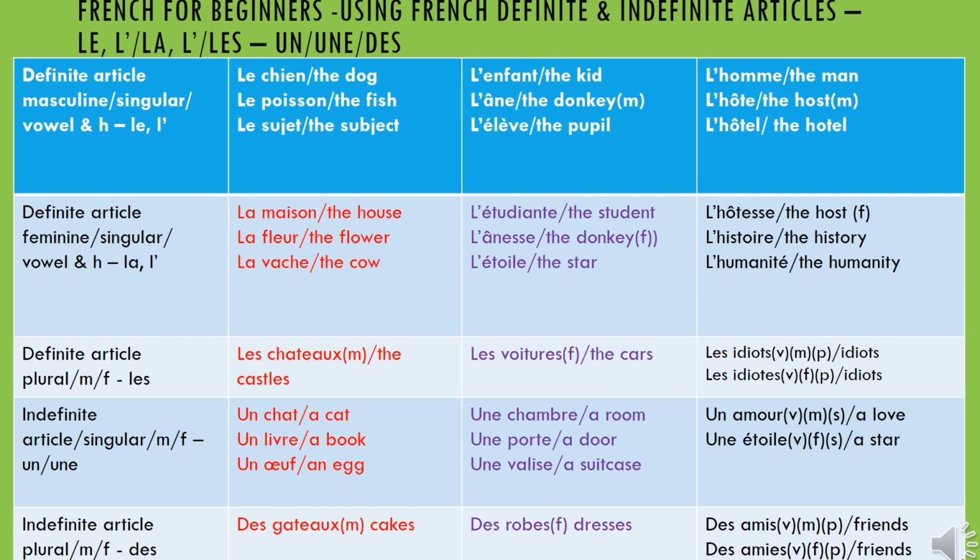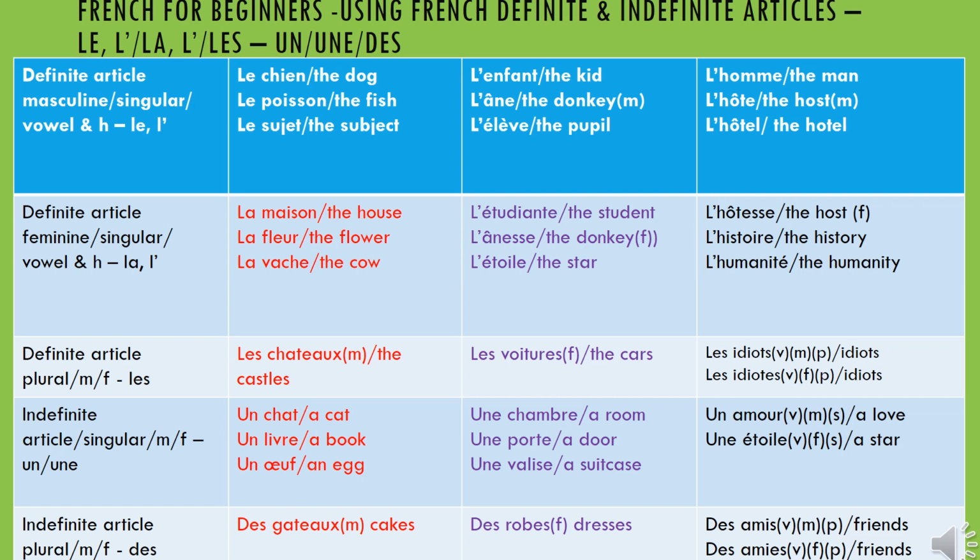So in l'humanité, you have to pronounce the E, because there's an accent on it. If there was no accent on top of the E, you would have pronounced it l'humanite. But since there's an accent, you have to say l'humanité.